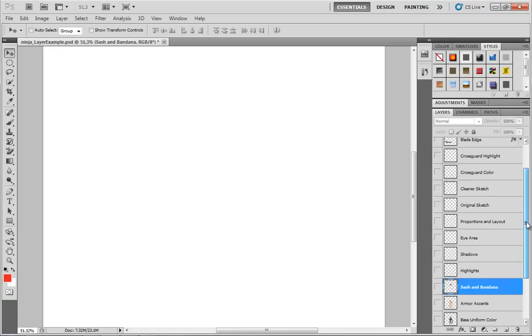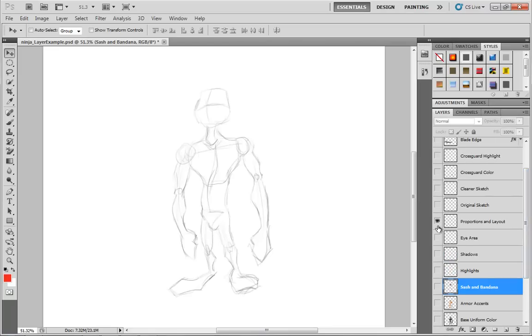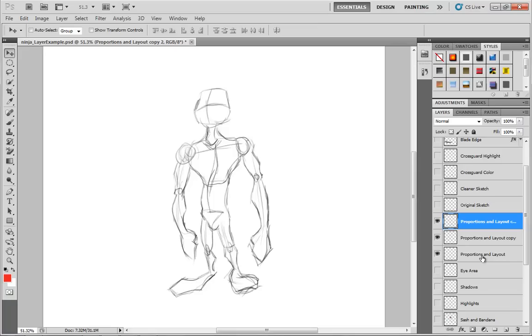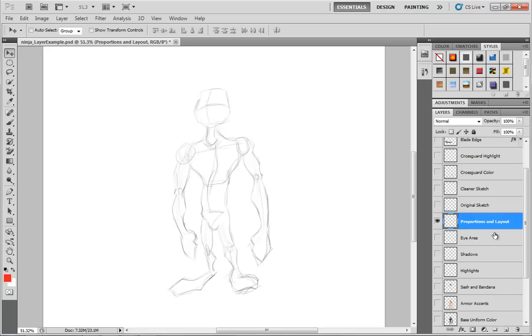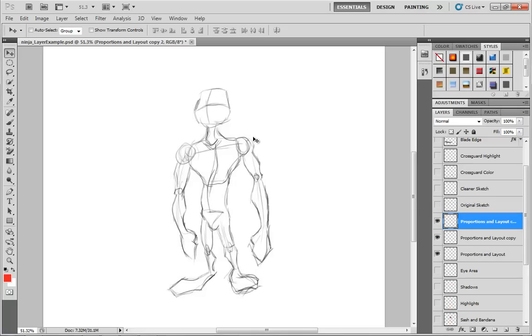Now, if I was to show you how this was all put together, we started off with a simple sketch for proportion and layout. That's really, really faint, but that's just because the brushstrokes themselves were pretty faint. If I copy this off a few times just for the fun of it, it becomes a lot easier to see what was going on. Now, you might be wondering how I just did that, and it's a set of hotkeys that I haven't really discussed up to this point. If you hold down the Alt key and drag a layer up to another entry in the list, that will duplicate a layer. So if I duplicate that off a few times, the transparent nature of those pixels starts to stack up, and you can see that drawing a whole lot more clearly.